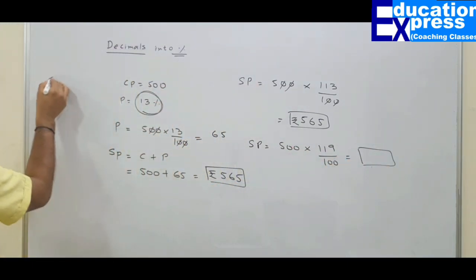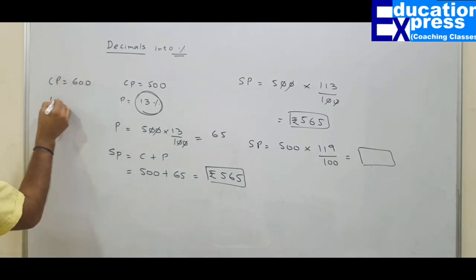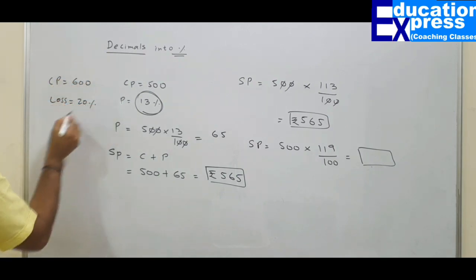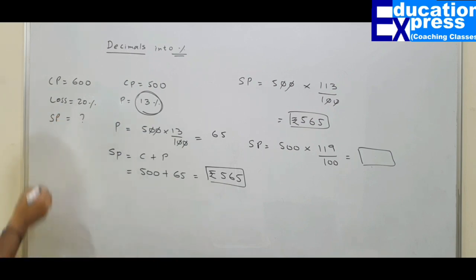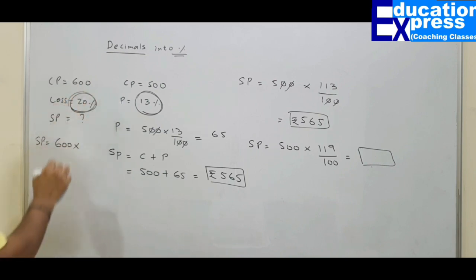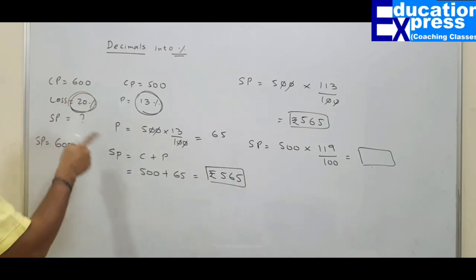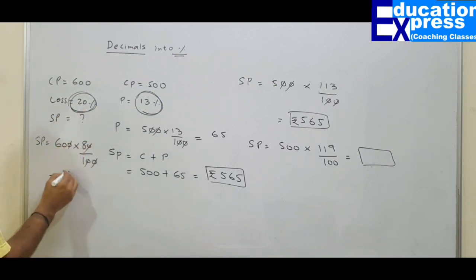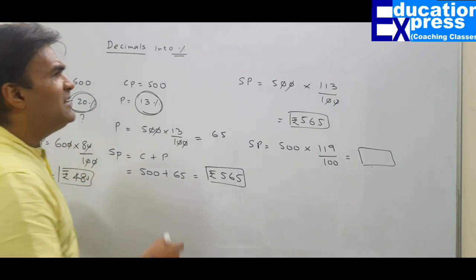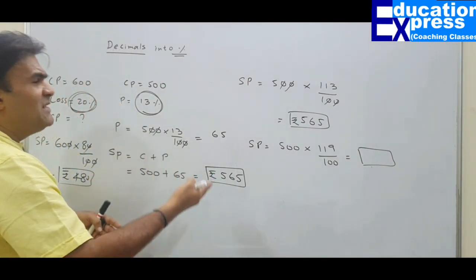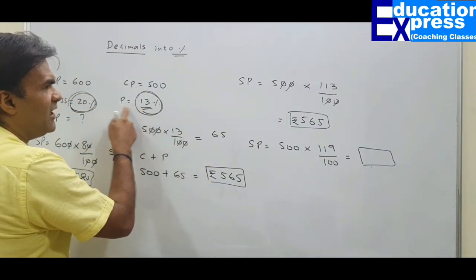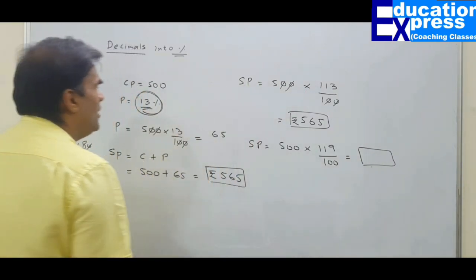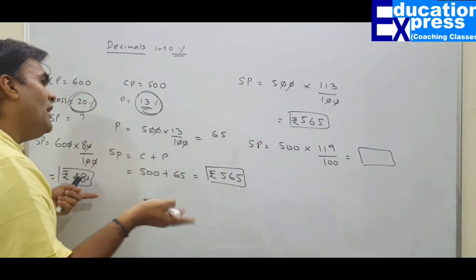Supposing my cost was 600 rupees and I made a loss of 20%. Can you tell me the selling price? Of course. What is the cost? 600. I have sold at a loss of 20%, so out of 100, subtract 20. Write 80% over here, and automatically you will get your answer: 480 is the selling price. That means whenever profit is 13%, 100 will become 113. If it is a loss of 20%, it will become 80%.